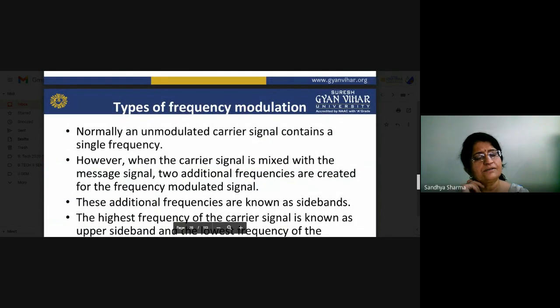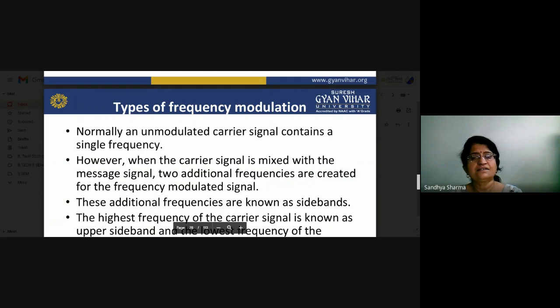Now we have to again focus on the types of frequency modulation. In frequency modulation, there are an infinite number of sidebands, and in practical situations we only consider a reasonable number of sidebands in our bandwidth calculations, because as we go further out, the amplitude of those sidebands decreases, and due to this we consider only the sidebands of significant amplitude.